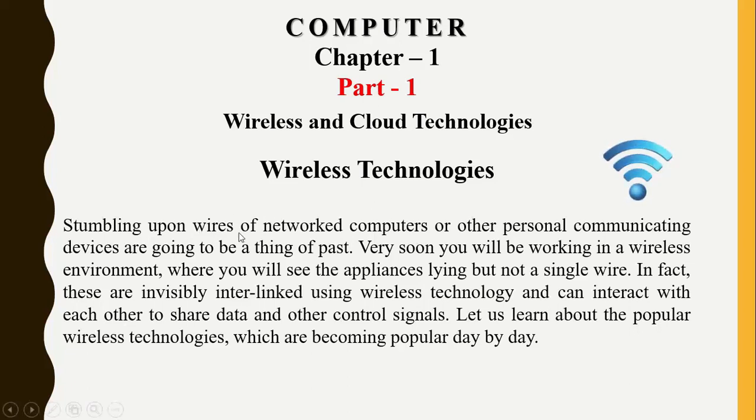Stumbling upon wires of networked computers or other personal communicating devices are going to be the thing of the past. Very soon, you will be working in a wireless environment where you will see the appliances lying but not a single wire. In fact, these are invisibly interlinked using wireless technology and can interact with each other to share data and other control signals.